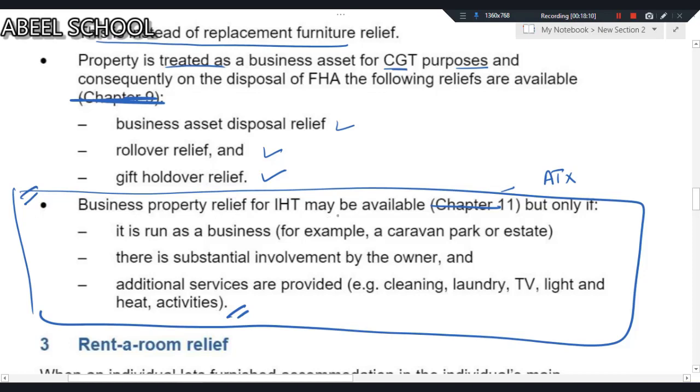Business property relief for IHT may be available, but only if it is run as a business. For example, a caravan park or estate, where there is substantial involvement by the owner and additional services are provided, for example cleaning, laundry, TV. So simply, BPR is available if the accommodation is run as a business, with the owner heavily involved and hotel-type services such as cleaning and laundry provided. So only this last point falls in ATX. Otherwise, everything is the same in ATX and TX.